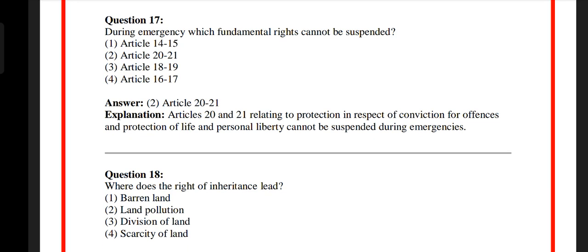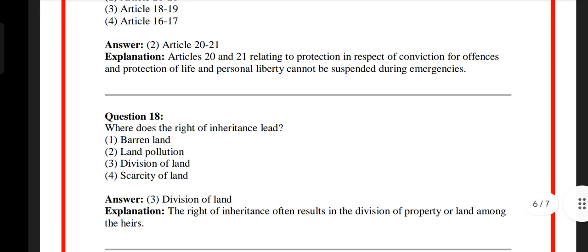Question number 18. Where does the right of inheritance lead? Option 1 barren land, option 2 land pollution, option 3 division of land, option 4 scarcity of land. The answer is option 3 division of land. The right of inheritance often results in the division of property or land among the heirs.